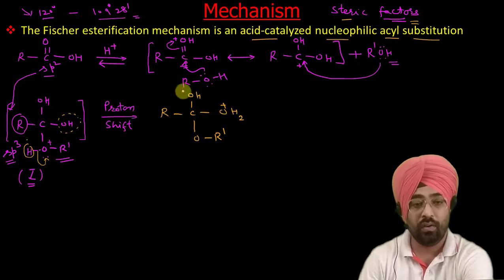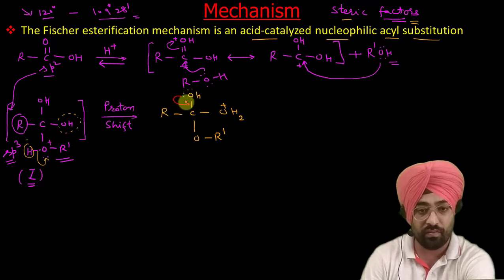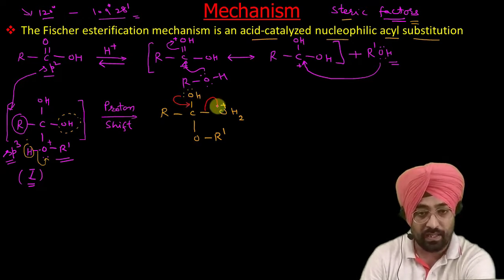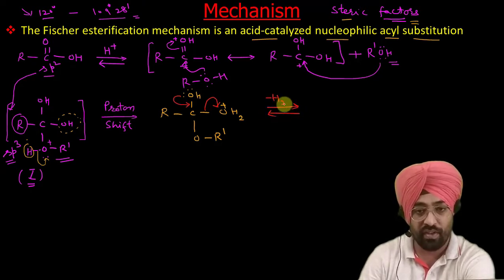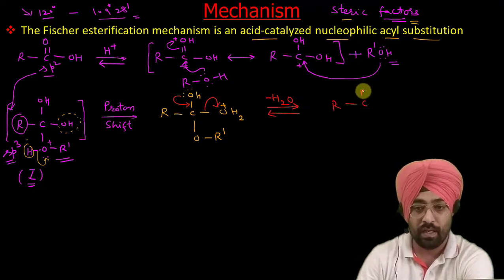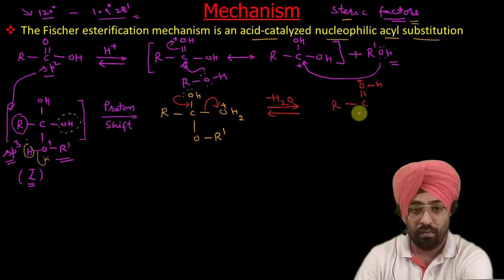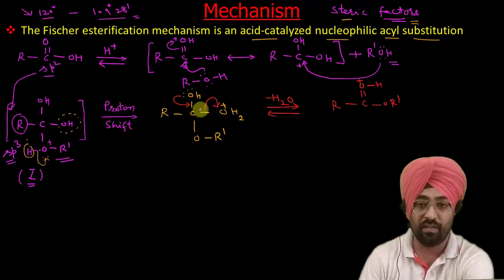Okay. Now in the next step, as you all can see, it will be elimination of water. So this will come here and this will go here. So next is minus water. So if we remove water, what will be formed? R C double bond OH positive and OR dash. This water has been removed by this step.